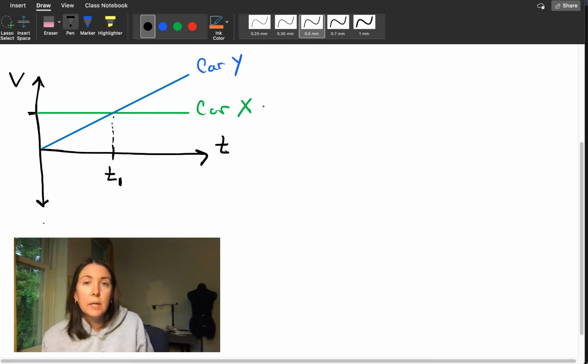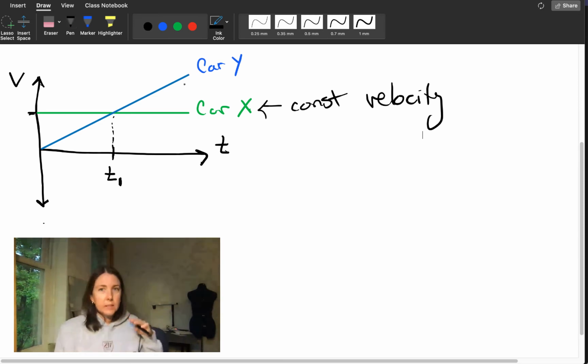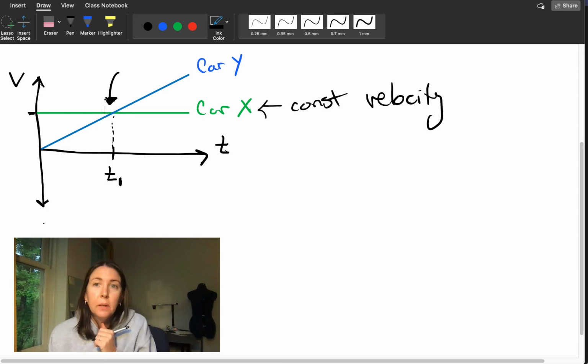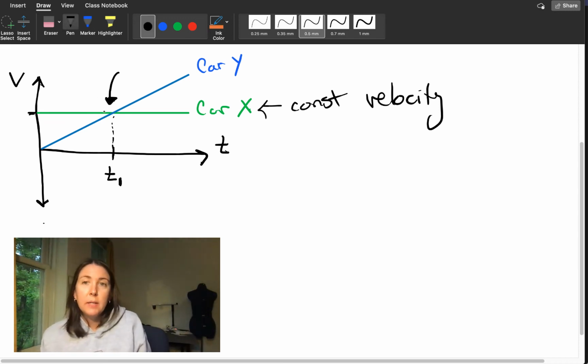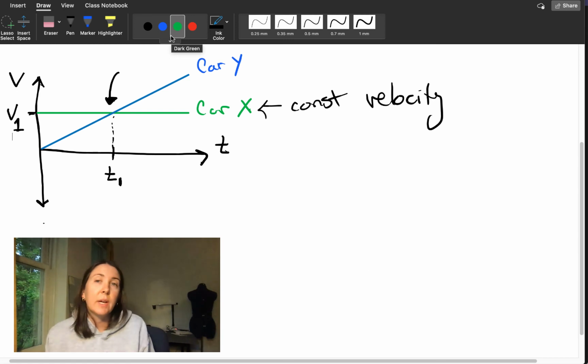No, because car X has some constant velocity, right? Meaning it's just going down the road at like 60 miles an hour. But car Y starts at a velocity of 0 miles per hour, and then its speed increases. So car Y is accelerating, it's going faster. So at this spot, is car Y passing car X? Pause and think about that. So at this spot where they intersect, that's just at the time 1, they both have the same velocity. Let's call it V1. So at T1, they have the same velocity, but have they gone the same distance, or do they have the same displacement?